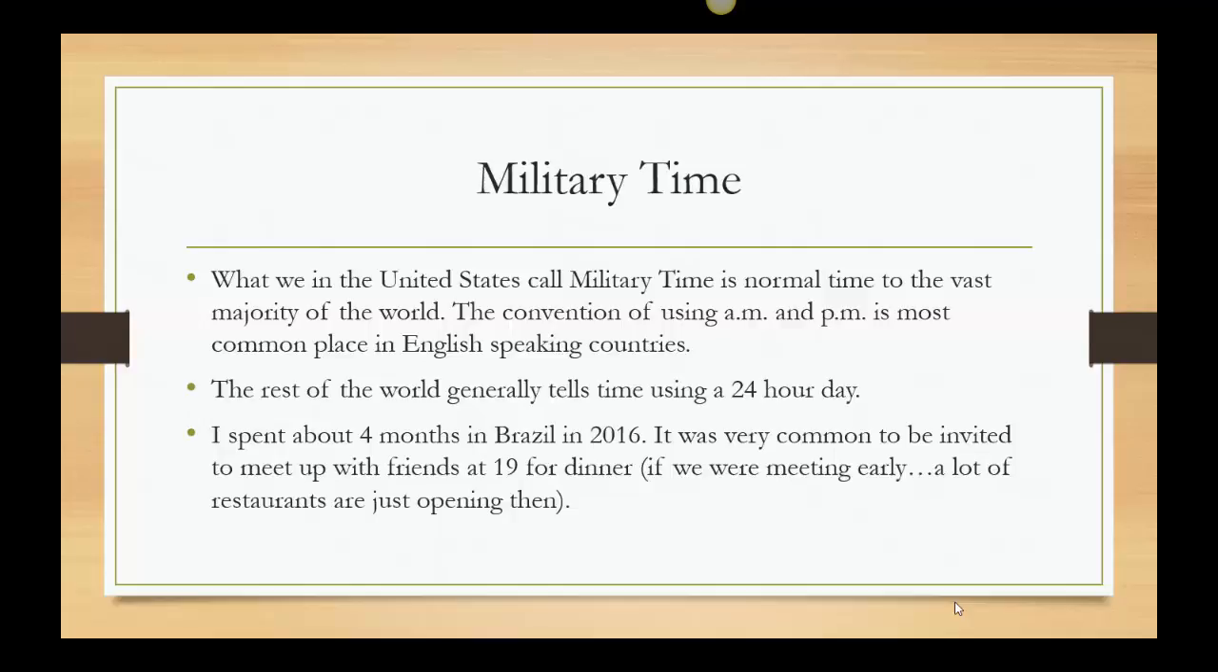I spent about 4 months in Brazil in 2016. It was very common to be invited to dinner or to meet people at 19, right? So at 19 for dinner, which is just our 7 o'clock, people always talked in this other convention of 24 hours in a day. So they say, let's meet at 13 o'clock to have lunch, which means 1 o'clock, or 19 o'clock for dinner. But let's say in Brazil, that's really early. Restaurants just start opening for dinner at 7 o'clock, but as Americans, we're used to eating a little bit early. So you had to always make sure you thought about what time they are saying.